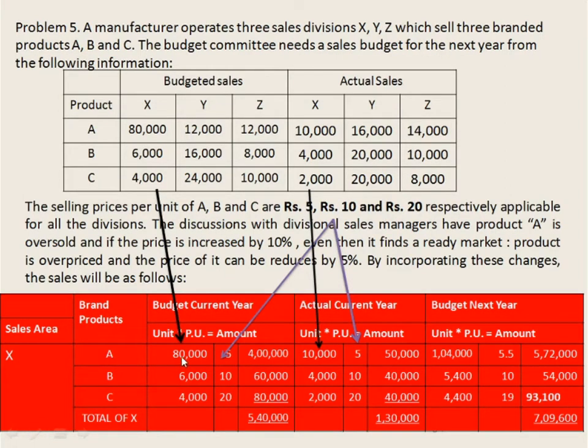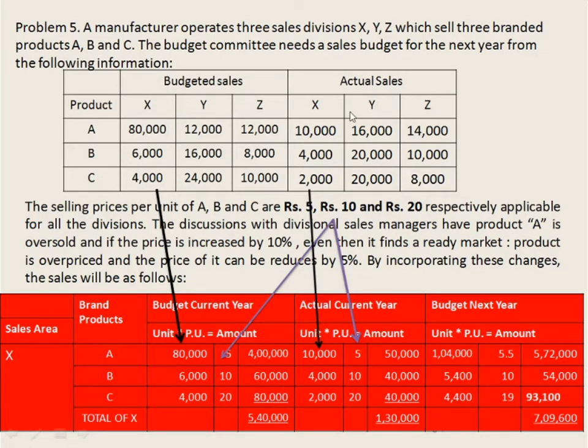So A product is sold for 80,000. Budgeted sales is 80,000. 6,000 for B and for C it is 4,000. The price of it is 5 rupees, 10 rupees and 20 rupees. So 80,000 into 5 is 4 lakhs. 6,000 into 10 is 60,000 and 4,000 into 20 is 80,000.